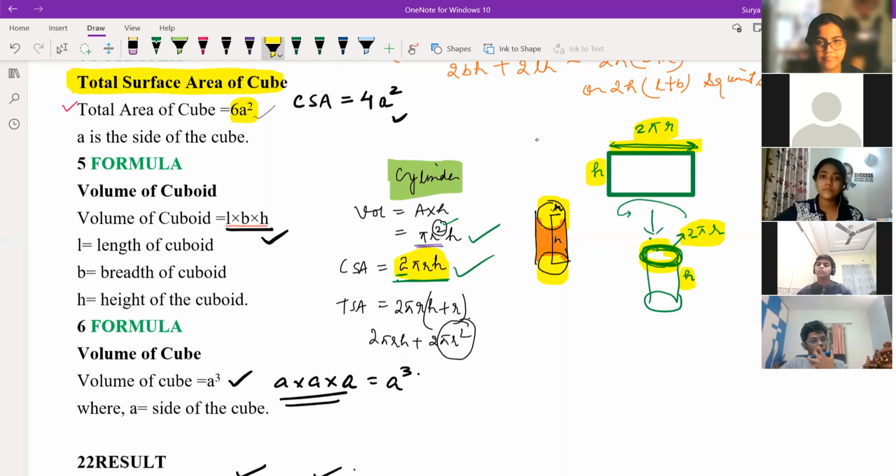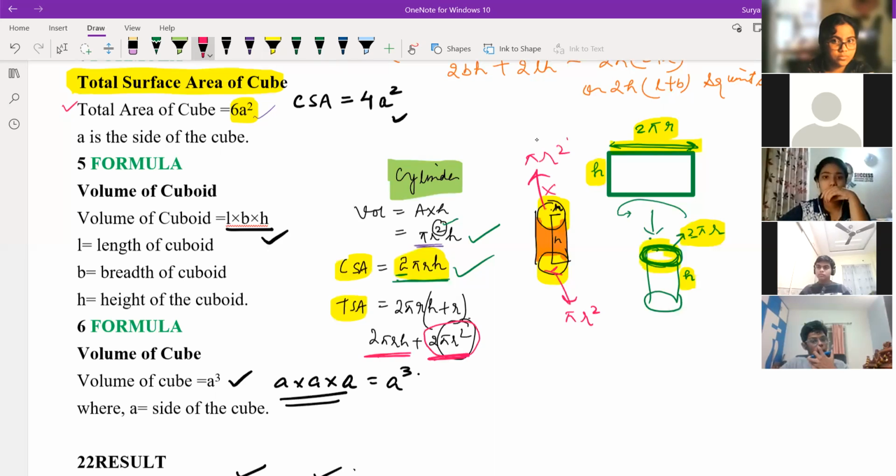Now you see total surface area. The difference between total surface area and curved surface area, all of us already know. In CSA, this top circle part is not included, correct? Both top as well as bottom. So this is the CSA part only, and we are just adding both the circle areas here. See, 2 pi r square I have added here. Is it clear why I have added? This circle is nothing but pi r square area, and this circle is also pi r square area. I'm adding this one plus this one, so we are getting 2 pi r square.